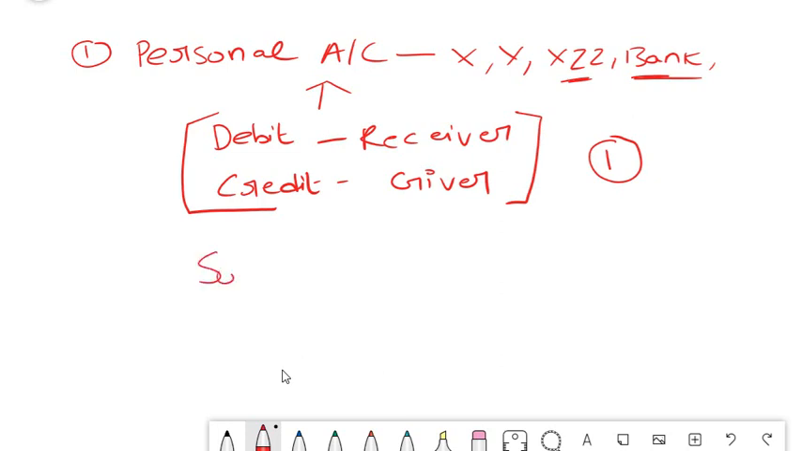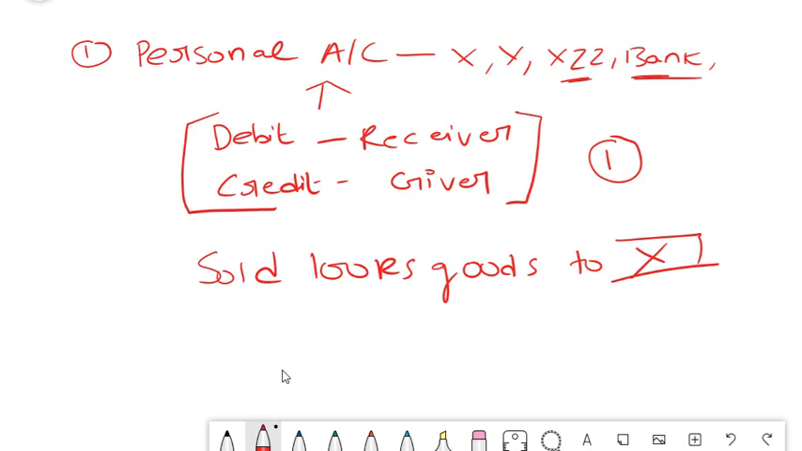So we sold 100 rupees worth goods to X. So who is X here? X is the person who is receiving the goods on our behalf. So X is the person who has to pay us money, isn't it? So X is the receiver. So what is the rule saying here? Receiver debit. So we have to debit X always. And credit sales.